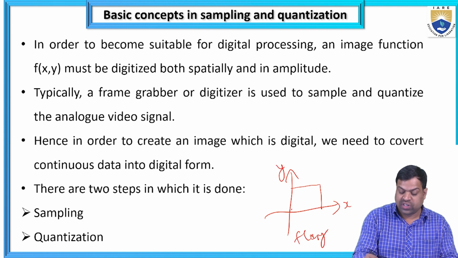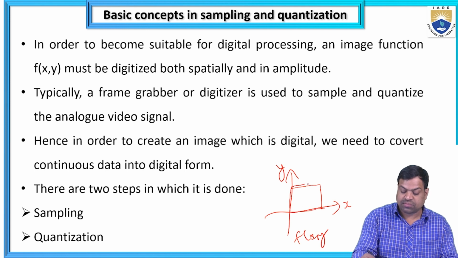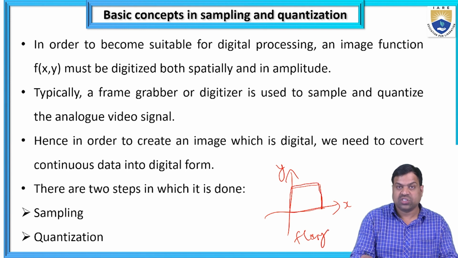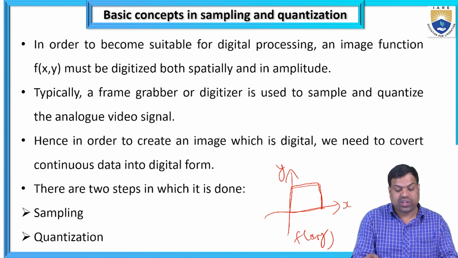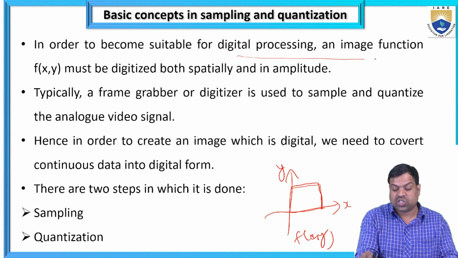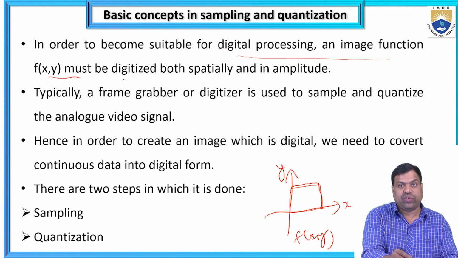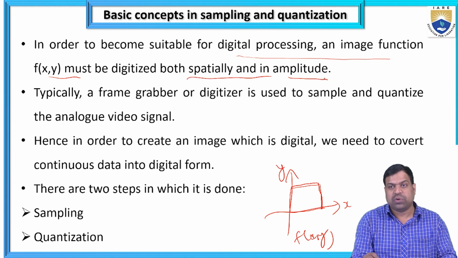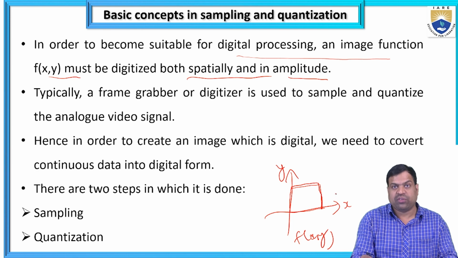F of x comma y. So it is the image. What are the coordinates of the image? I am taking them as f of x comma y. So to become suitable for digital processing, the image function f of x comma y must be digitized both spatially and in amplitude.